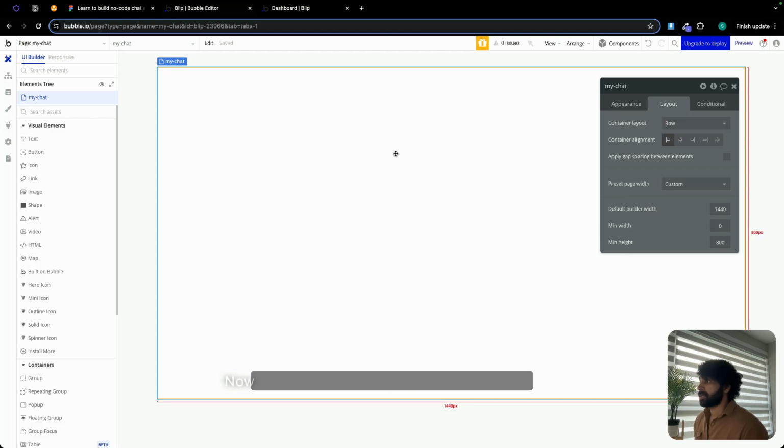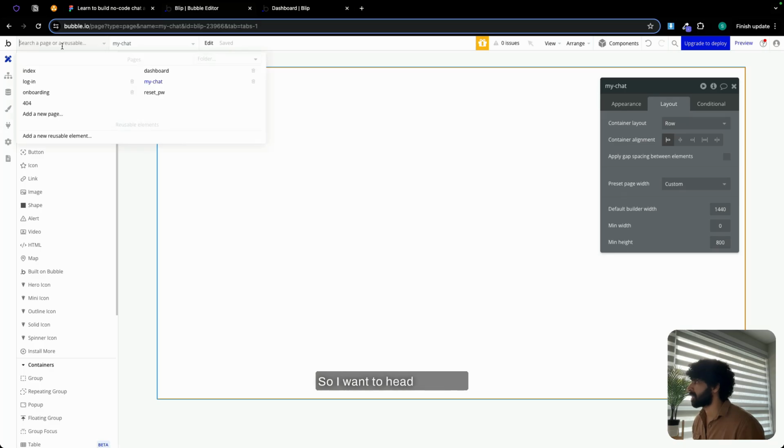All right. Now we do need to navigate the user to this page. Now there are two approaches. The first approach is when I don't have a chat with a specific person. So I need to create a new chat with that user, and then I want to navigate our current user to my chat page. That's the first approach. The second approach is if I have an existing chat with a member, I'm going to navigate the user to that existing chat page. All right. So there are two approaches over here. So let's configure those as well.